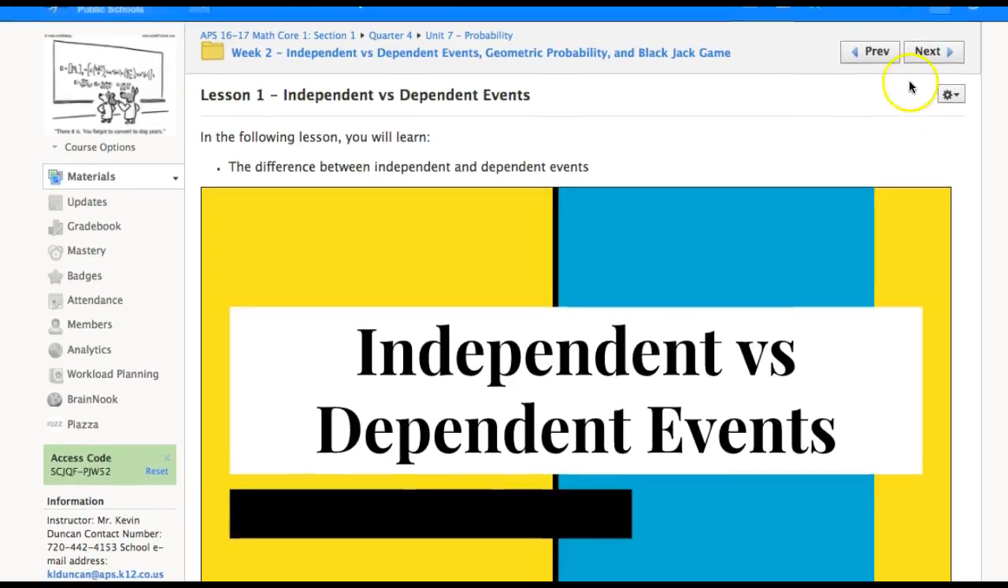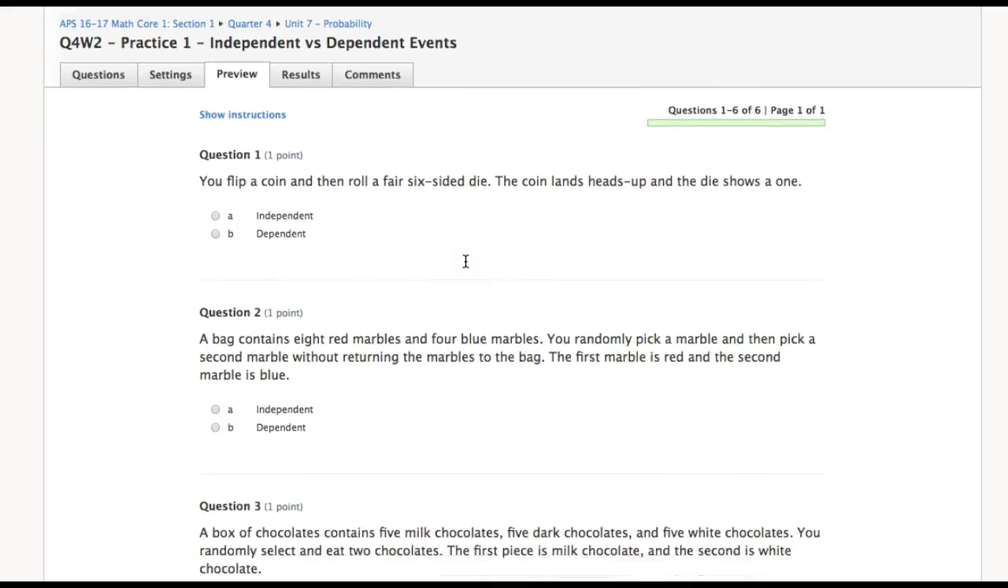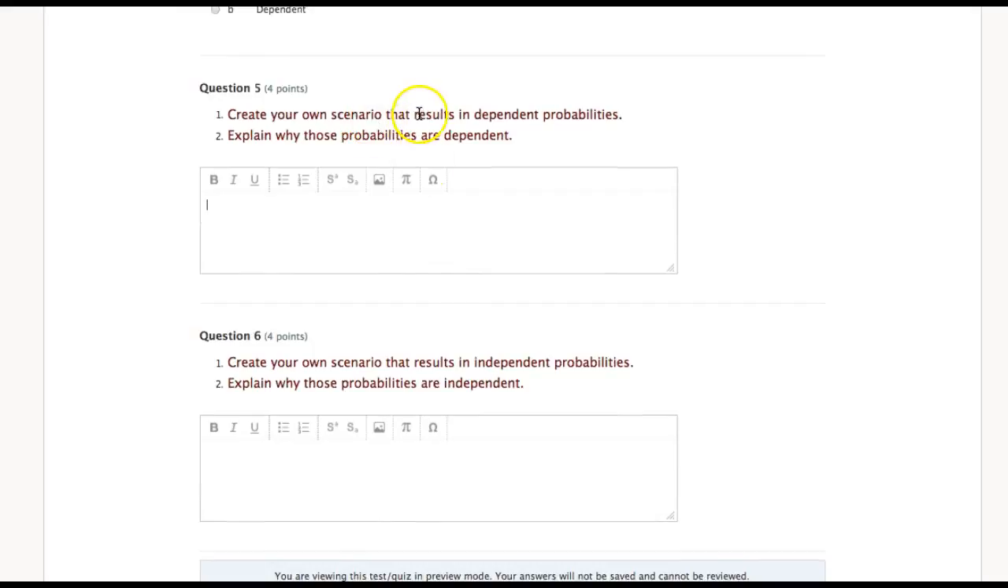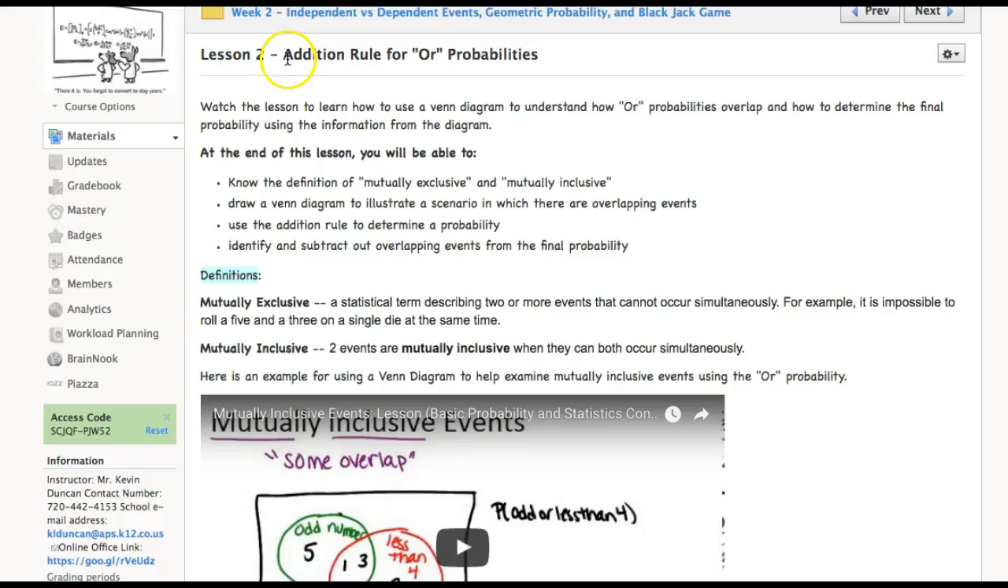So notes, as usual, independent, dependent events. This is just a short little slideshow. And then there is the first assignment, just deciding between dependent and independent, and then coming up with your own real quick. Lesson 2 is the addition rule for or probabilities.